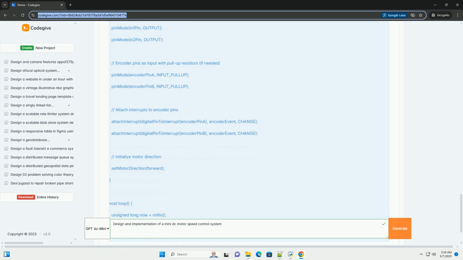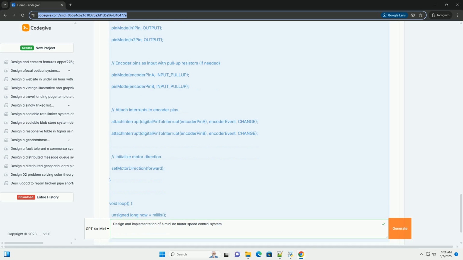3. Setup function. Initializes serial communication for debugging. Sets the pin modes for motor control and encoder pins. Attaches interrupt routines to the encoder pins. The attachInterrupt function tells the Arduino to execute the encoder event function whenever the signal on encoder pin A or encoder pin B changes, rising or falling edge. Sets the initial motor direction.